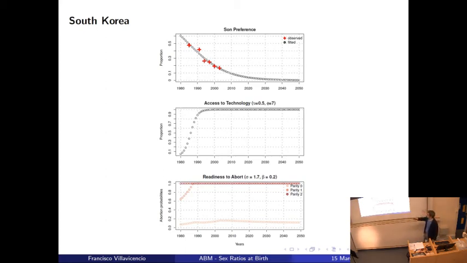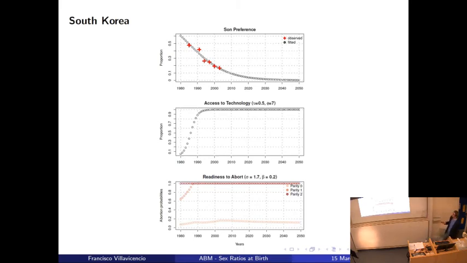At parity 0, that means before having the first child, these are the values here. At parity 1, that means individuals have a girl, and then they're having the second child. Are they going to abort? Well, the probabilities are already high here in 1980, and in a few years they go to 100%. And at parity 2, that means couples have two girls, they're having the third child, and they find out that it's a girl, then the probability of having an abortion is 1. This is for South Korea.